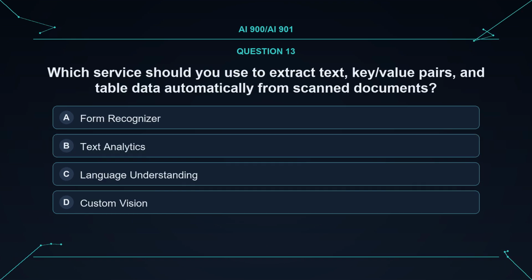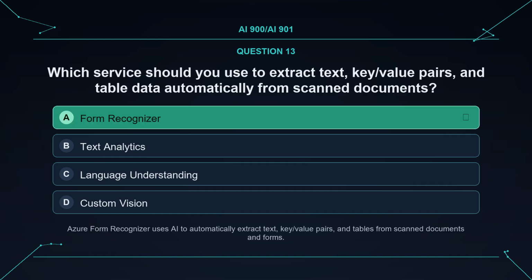Question. Which service should you use to extract text, key-value pairs, and table data automatically from scanned documents? Option A. Form Recognizer. Option B. Text Analytics. Option C. Language Understanding. Option D. Custom Vision. The correct answer is A. Form Recognizer. Explanation. Azure Form Recognizer uses AI to automatically extract text, key-value pairs, and tables from scanned documents and forms.